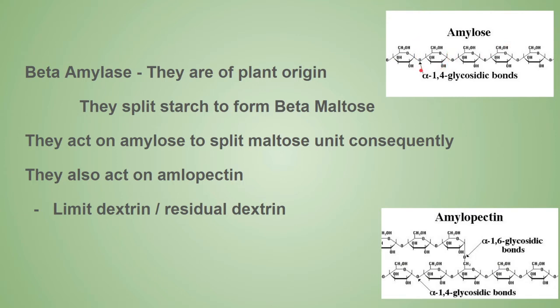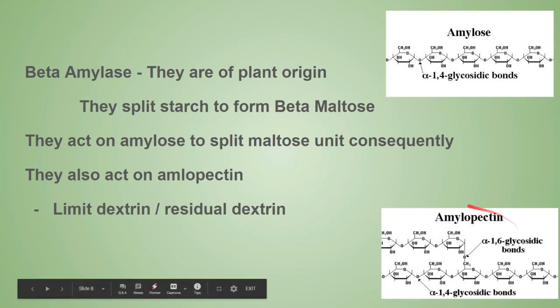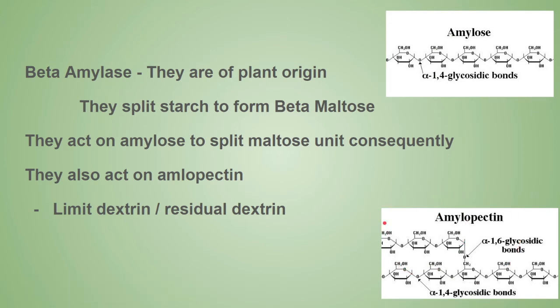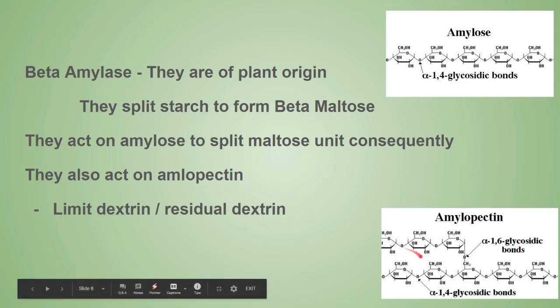Now, when the beta amylase acts on amylopectin, what happens? The maltose units are liberated from the ends of the branches of the amylopectin. At one stage, when these branches come, the enzyme is blocked at the 1,6 glycosidic linkage.